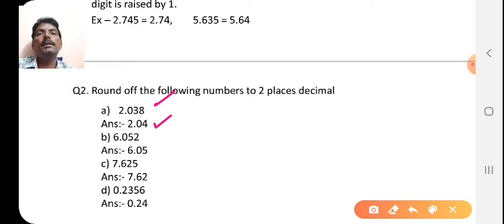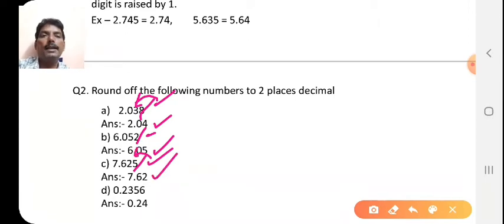Since it's 8 here, if you want to drop it, the preceding digit should be raised by 1. Then 6.052. Since the 2 is not greater than 5, 1 should not be added here, so ultimately you will get 6.05. Now 7.625. If you want to drop 5, see the preceding digit, it is 2, it is even, keep it as it is. That means 1 should not be added there. Therefore 7.62 is the answer here.